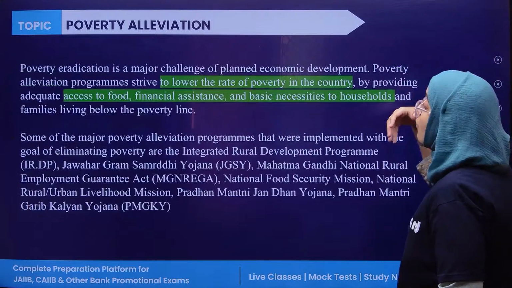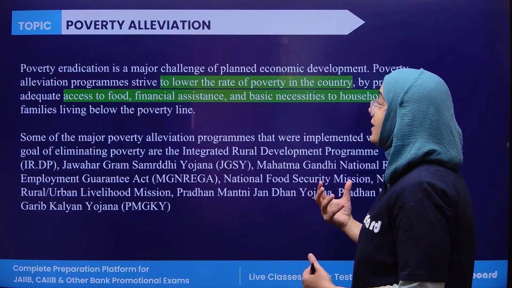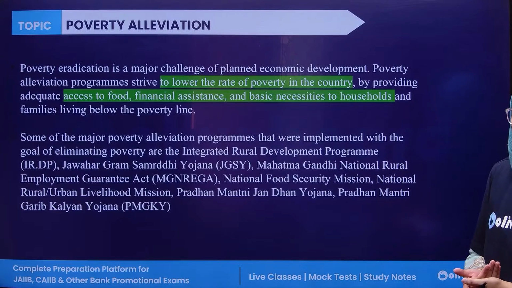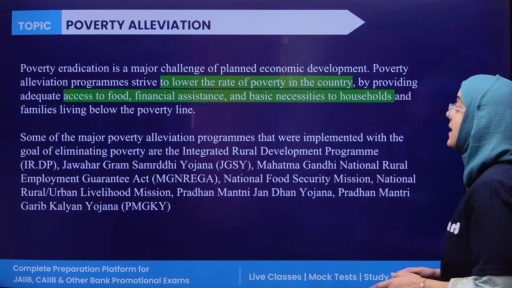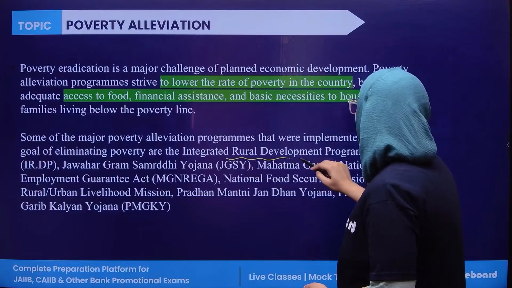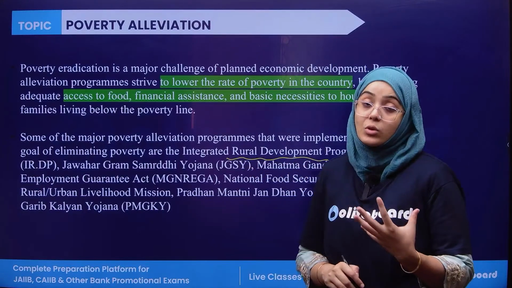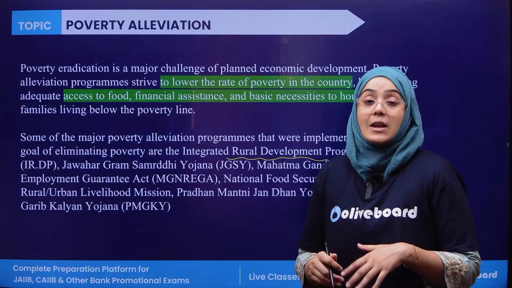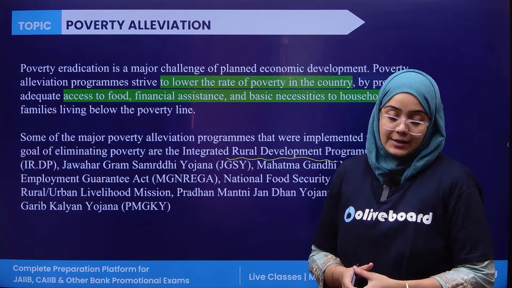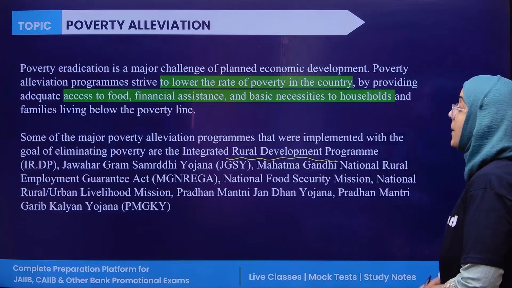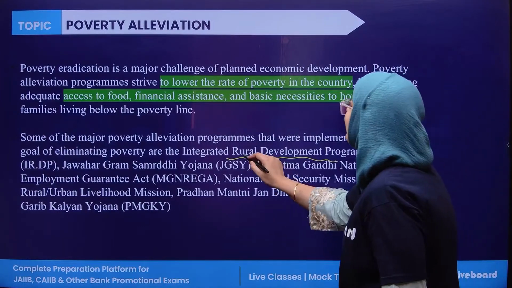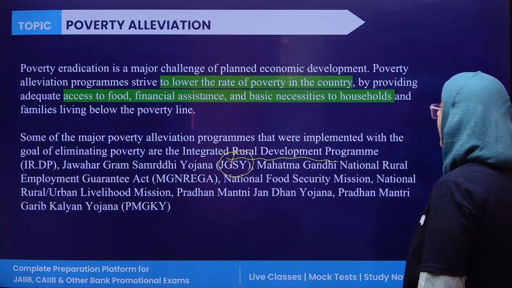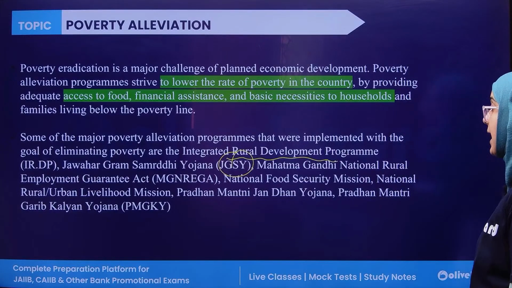Now, what are the programs the governments are taking for eliminating poverty? For example, the government has introduced the Integrated Rural Development Program for promoting employment and development of rural areas, so as to eradicate poverty in that area. In addition, the government has introduced the Jawahar Gram Samriddhi Yojana. The government has introduced MGNREGA, the Mahatma Gandhi National Rural Employment Guarantee Act.